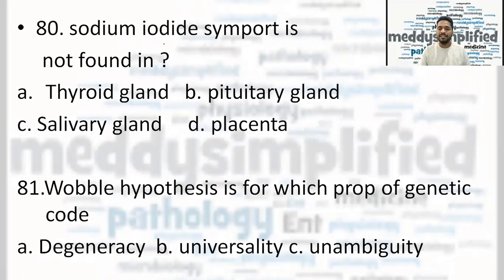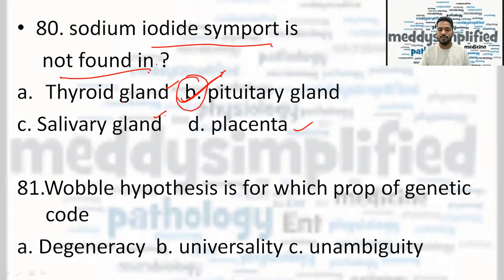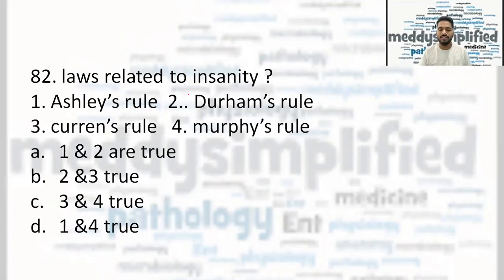Now, sodium iodide symporter is not found in. It is found in thyroid. It is found in salivary gland. It is found in placenta, but it is not found in pituitary gland. So this is the correct answer. Not found in pituitary gland. Wobble hypothesis is for which property of genetic code? It is for degeneracy.